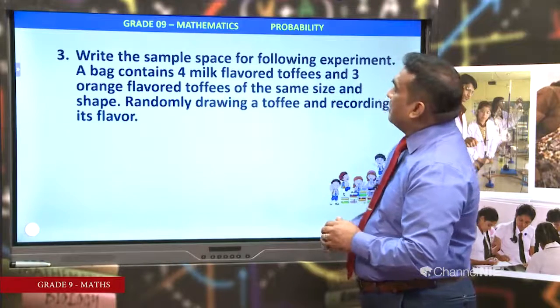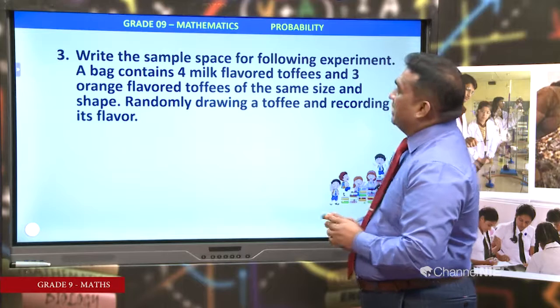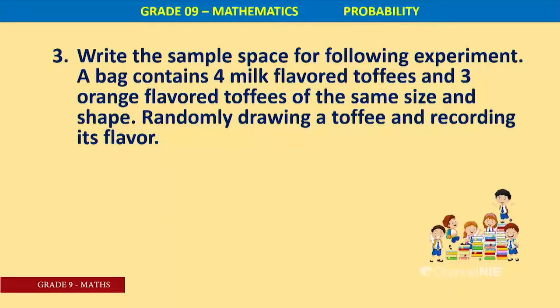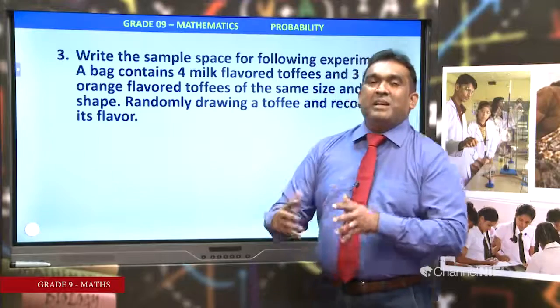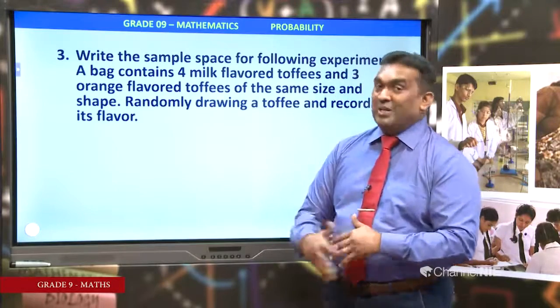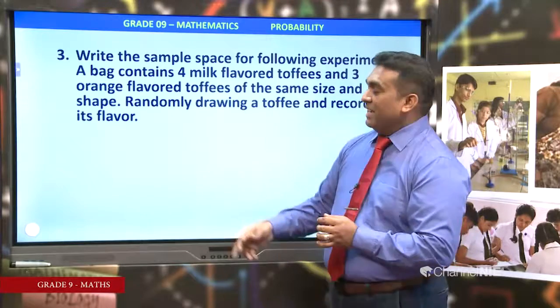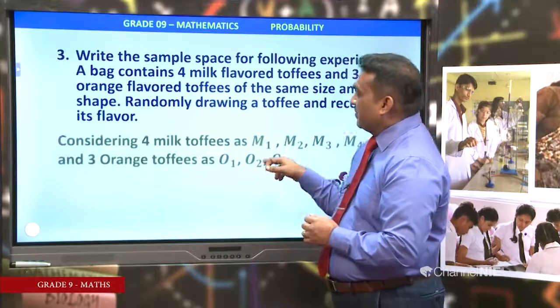Then write the sample space for the following experiment. A bag contains 4 milk flavored toffees and 3 orange flavored toffees of the same size and shape. Same size and shape, that is the condition. Randomly drawing a toffee and recording its flavor. Events that may or may not occur. We don't know with certainty. We'll see what are the total outcomes.